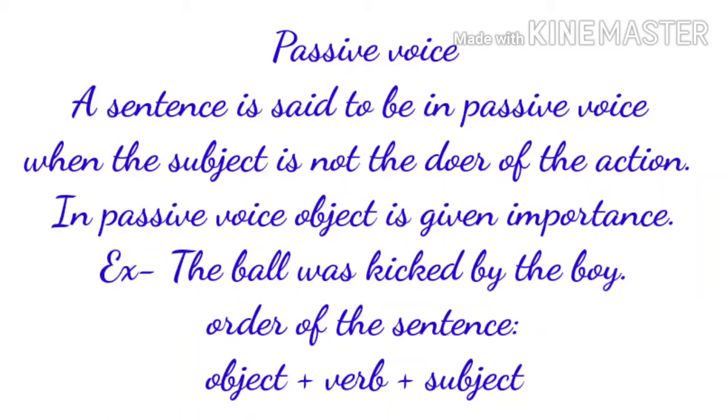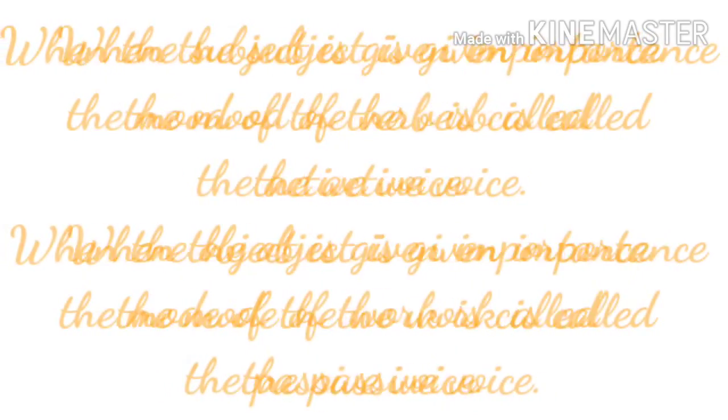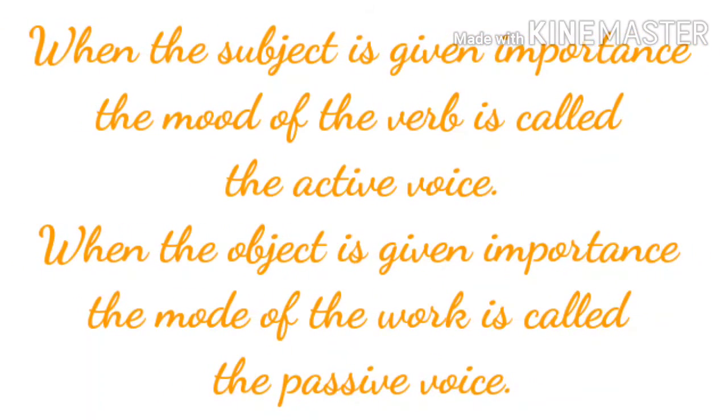The ball is the object in the sentence. Kicked is verb, the action word, and the boy is the subject which is acted upon by the verb. So we can say when the object is given importance, the mode of the verb is called the passive voice. So remember, when the subject is given importance, the mode of the verb is called the active voice, and when the object is given importance, the mode of the verb is called the passive voice.